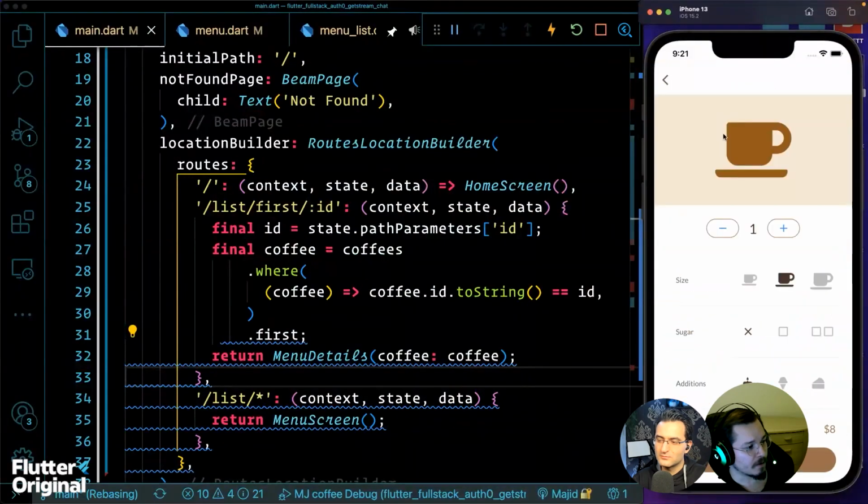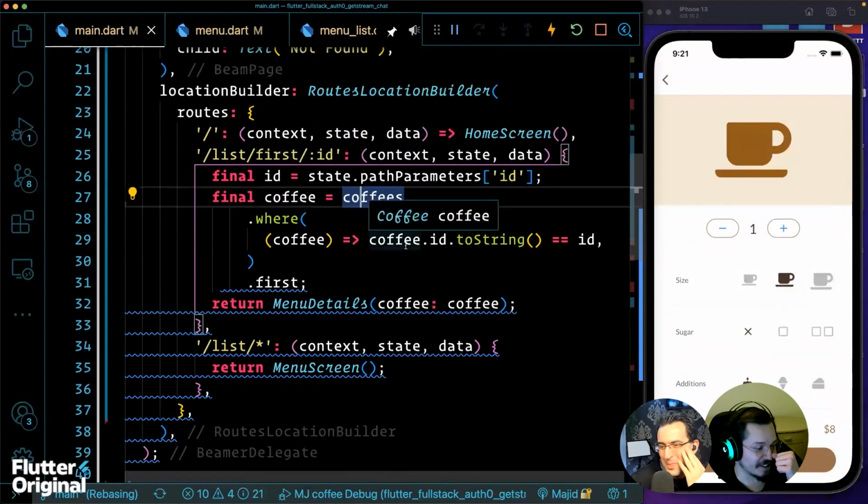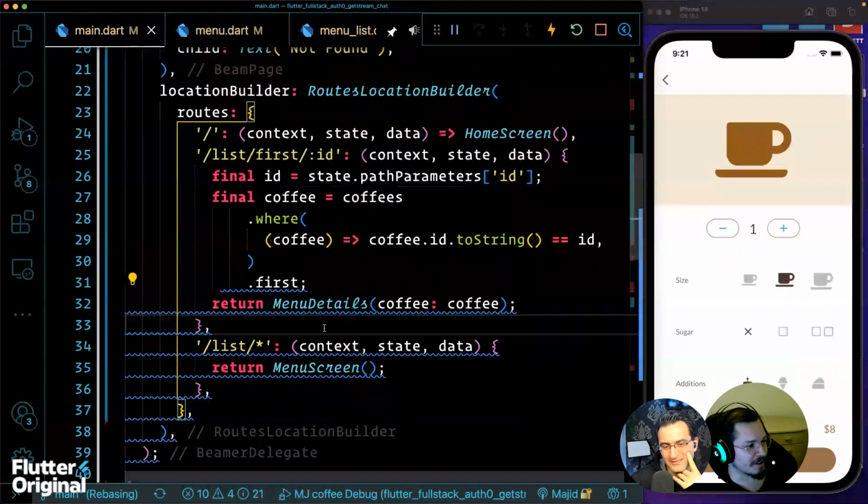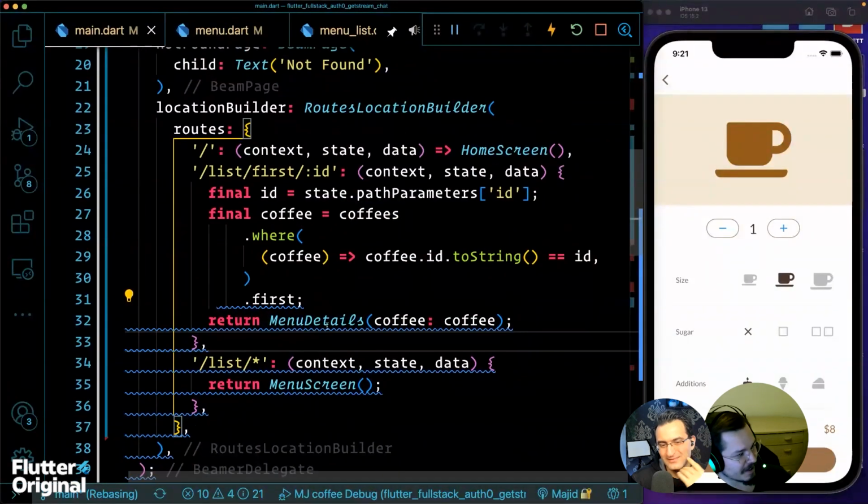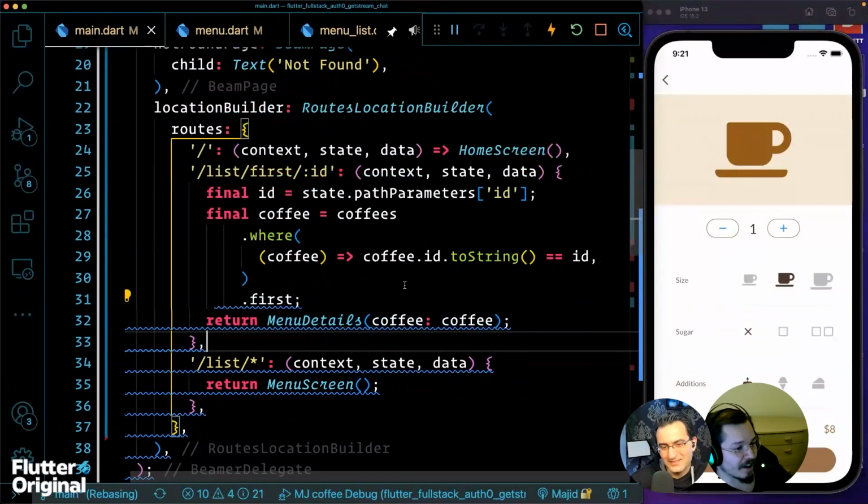I don't think so. But it actually maybe matters. Yeah. Oh God, yeah. It's the ordering. Yeah. Well, this is a use case I really rarely do with routes location builder. And I just remember what else we could do.